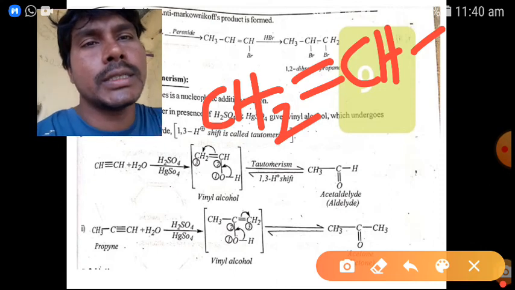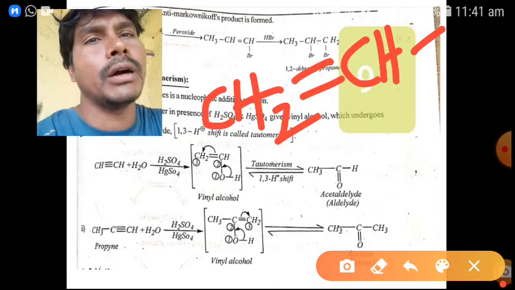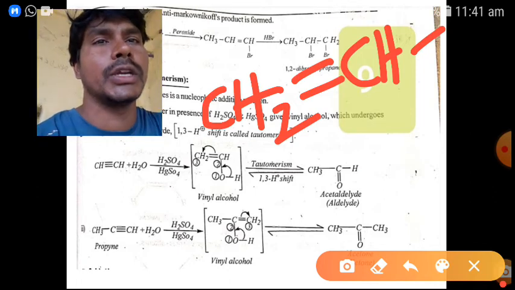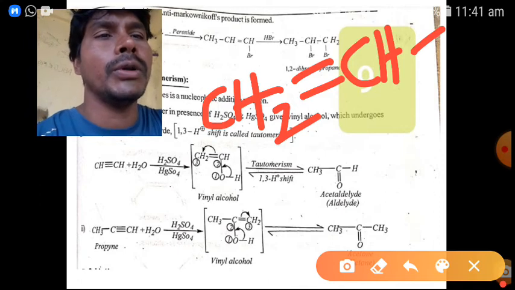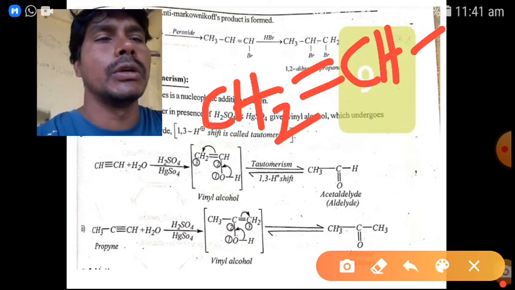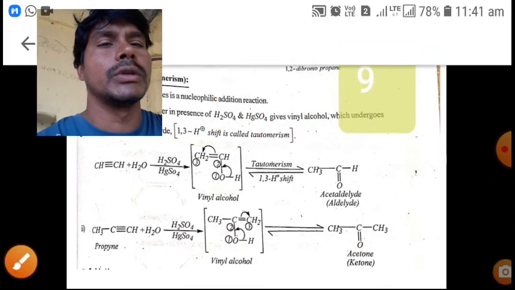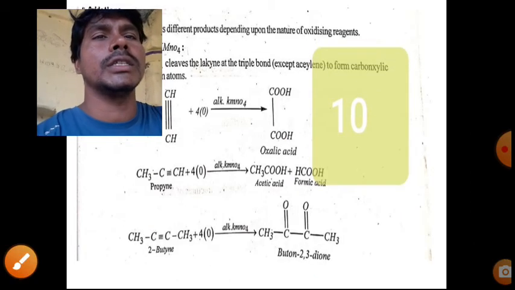So acetylene only produces acetaldehyde. The remaining alkynes all produce ketones. This is very important. Only acetylene produces acetaldehyde. All other alkynes produce acetone or ketone derivatives. So next one, oxidation reactions.